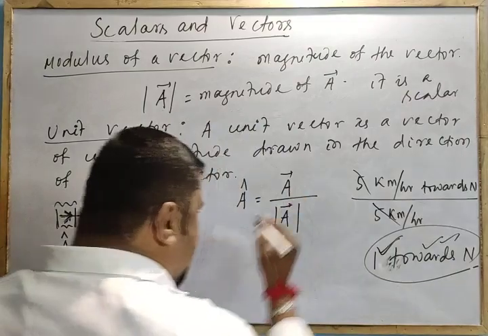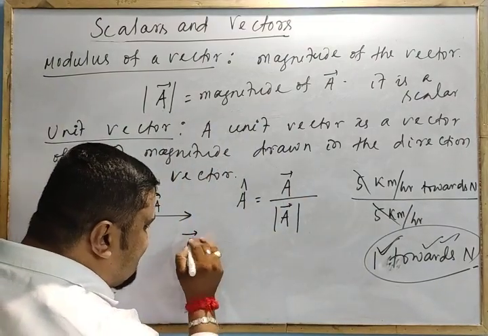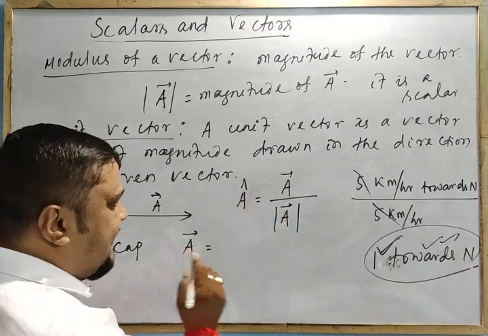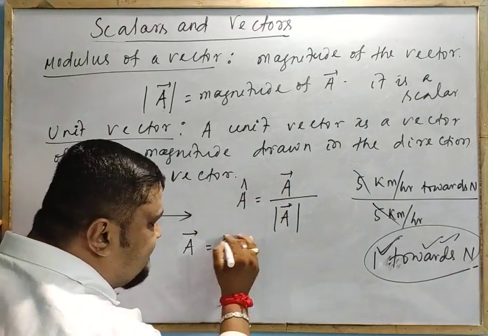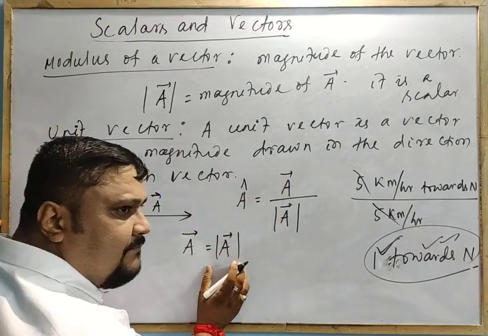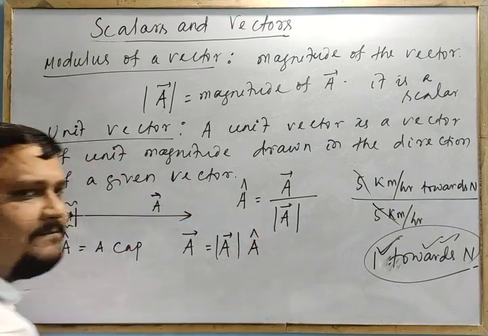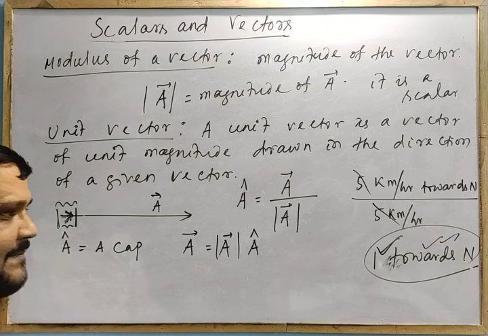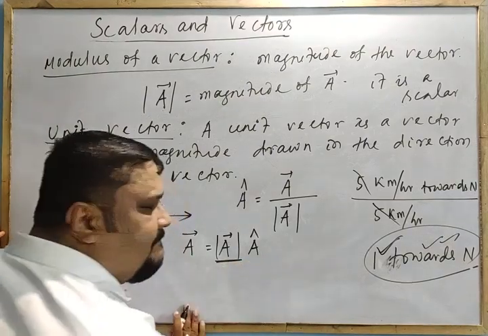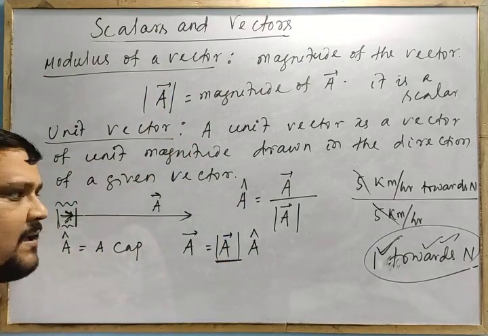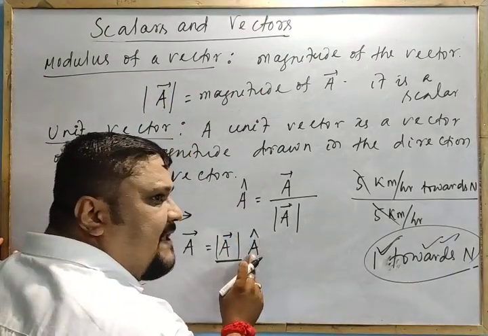So after knowing the unit vector, a vector can be represented as its magnitude multiplied with its unit vector. The magnitude of the unit vector is 1.